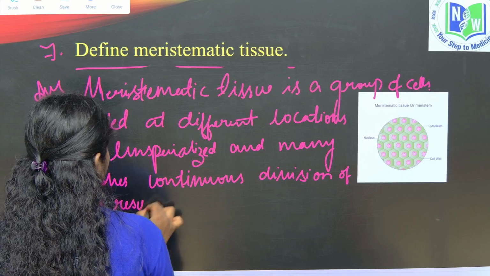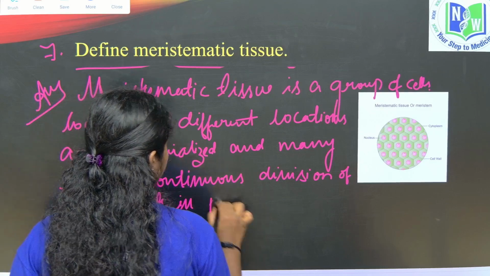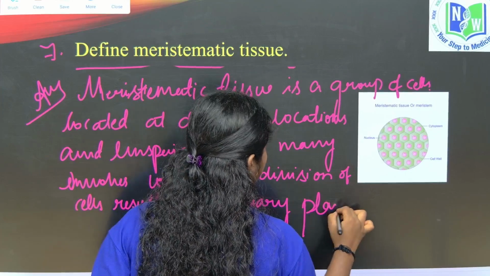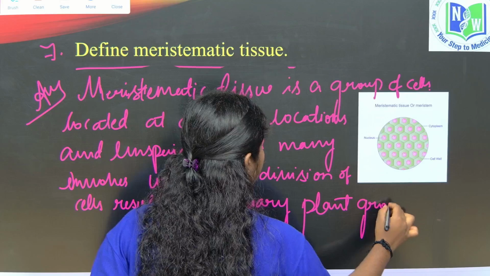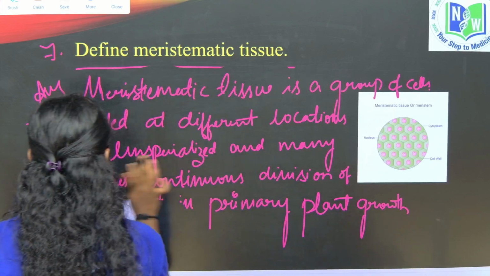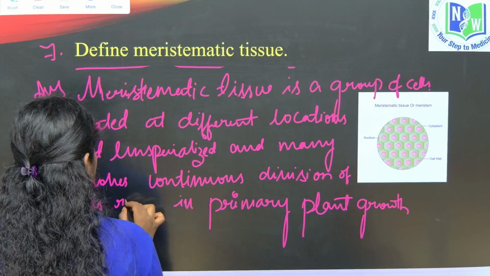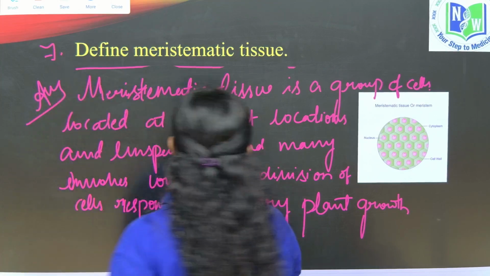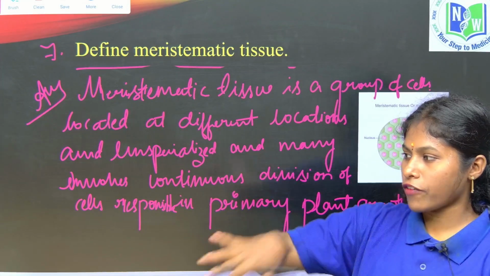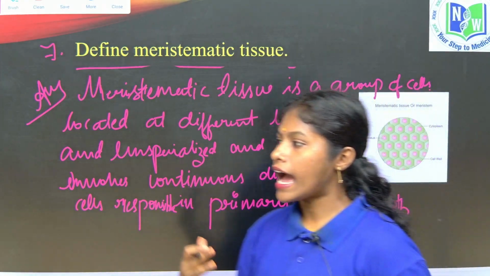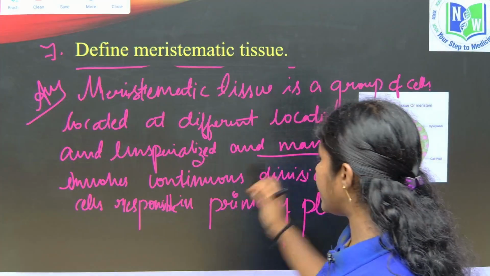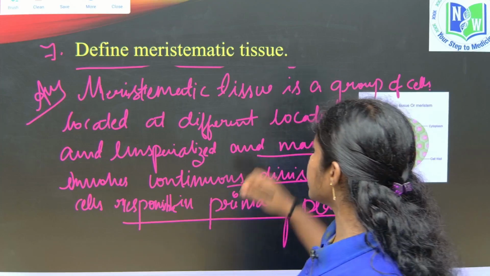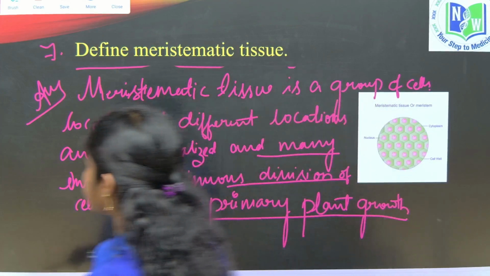Which is responsible for the primary plant growth. Right children, meristematic tissue is a group of cells located at different locations, and they are unspecialized cells and they mainly involve in the continuous division of cells and are responsible for primary plant growth. So this is about the meristematic tissue, children. So let's see the next question.